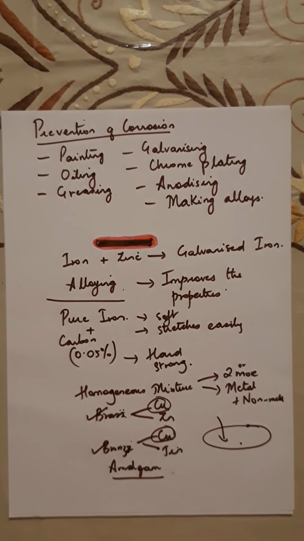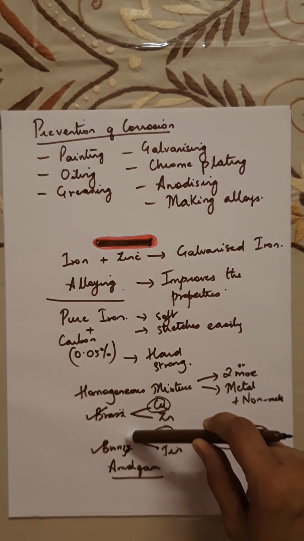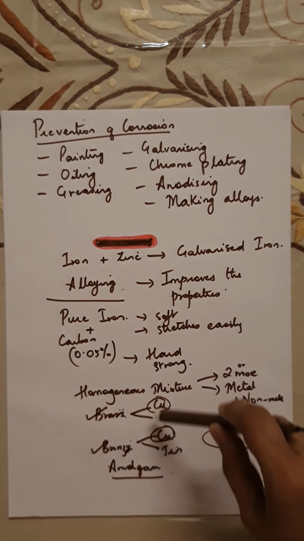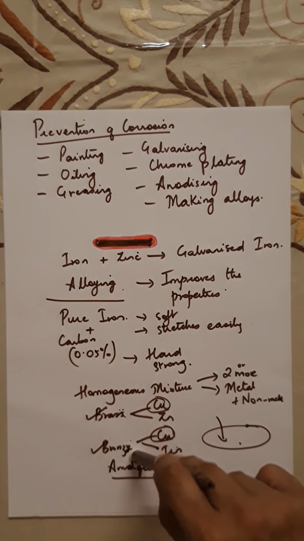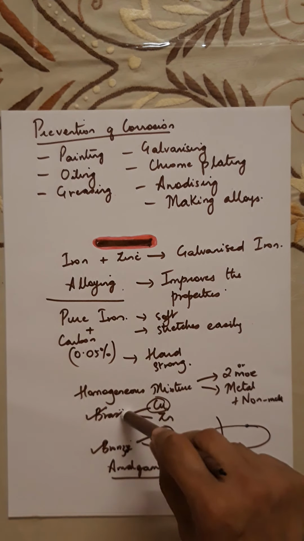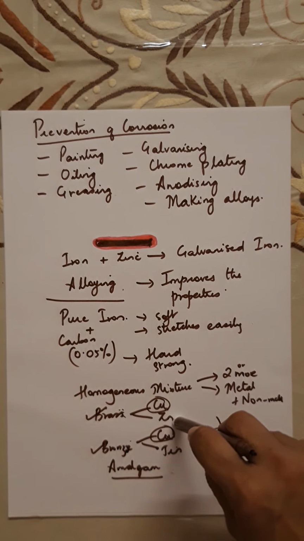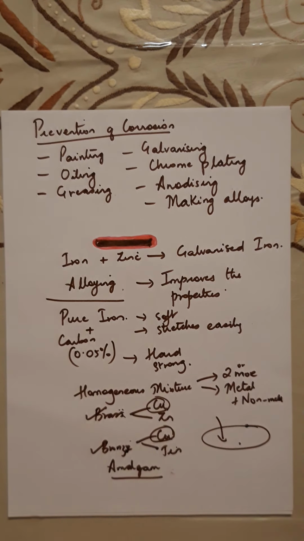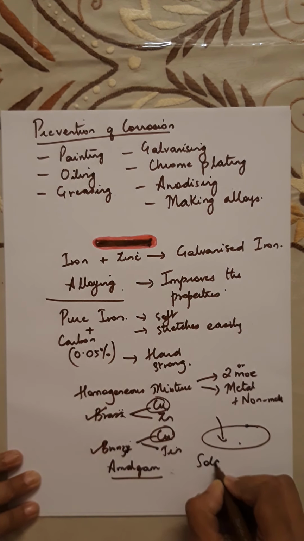So remember, the electrical conductivity and the melting point of an alloy is always less than that of the pure metal. So if you look at brass and bronze, both these alloys are not good conductors of electricity. But both these alloys contain copper, and copper is a good conductor of electricity, and it is used in circuits, electric circuits. Now there is another alloy which is called solder.